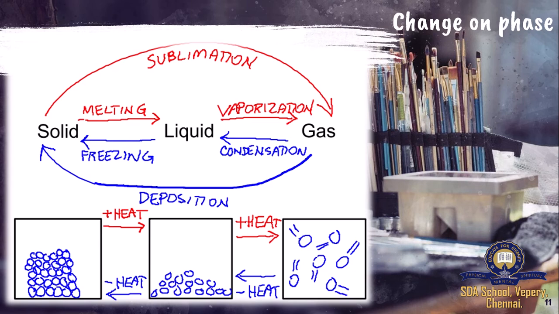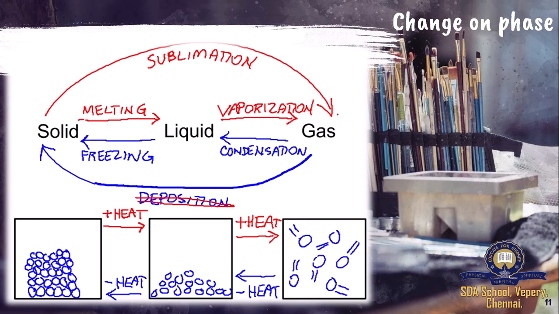One very good example is water. When it is frozen, it is in the form of a solid, and when it melts, it is in the form of a liquid. When you heat it, it goes to the form of a gas, that is steam. And the last thing, don't remember this as deposition. Remember this as solidification.